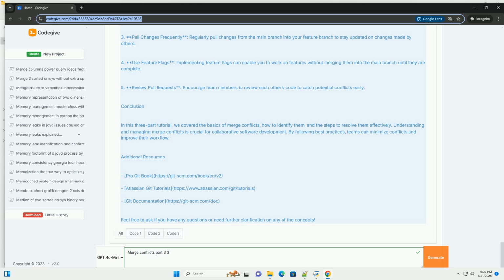Step 2. Merging and encountering the conflict. Now, let's say Alice wants to merge her changes into the main branch. Next, Bob also wants to merge his changes into the main branch. At this point, Git will throw a merge conflict because both branches modified the same line in app.py.